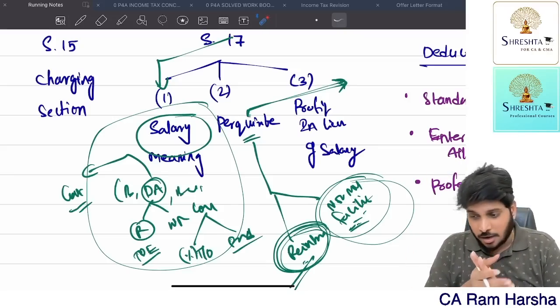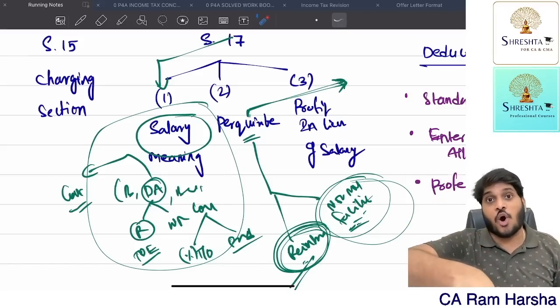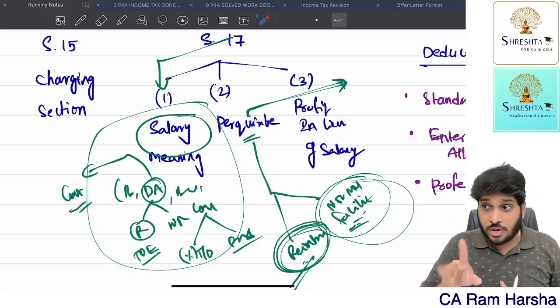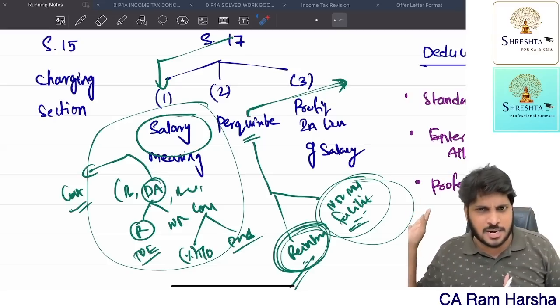Same way, if an employee received salary in advance, say in March I received the next year's April and May salary in advance, and I told the employer not to pay me April and May again.